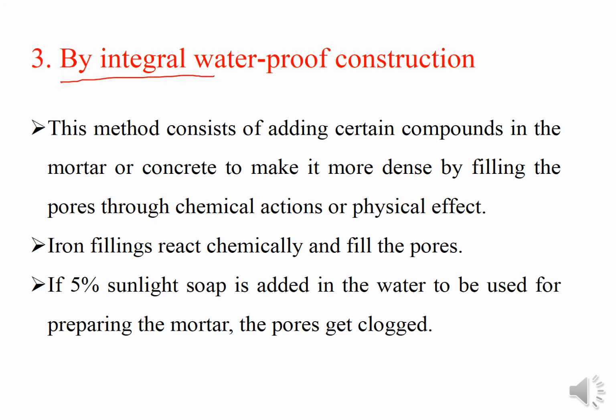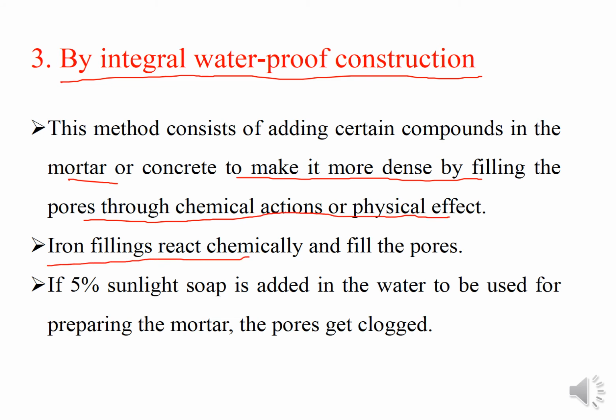Then comes integral waterproof construction. That method is also applicable in many cases. In this method, you do the construction in such a way that it can avoid water penetration within the building. This method consists of adding certain compounds in the mortar or the concrete to make it more dense by filling the pores through chemical actions or physical effects. Iron filings react chemically and fill the pores. If 5% sunlight soap is added into the water used for preparing the mortar, the pores get clogged.